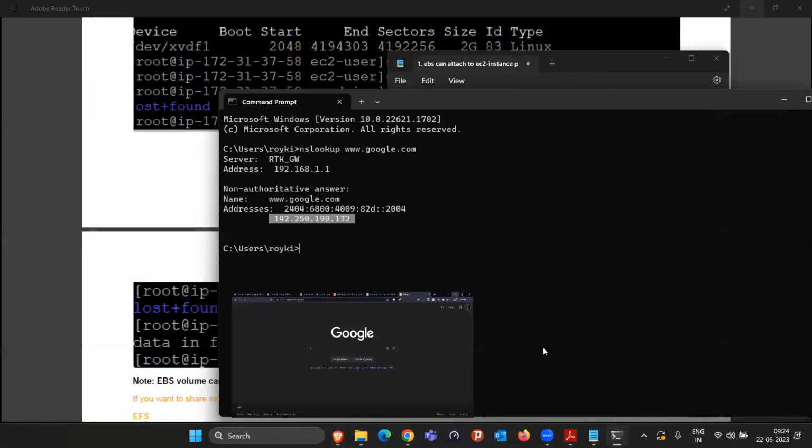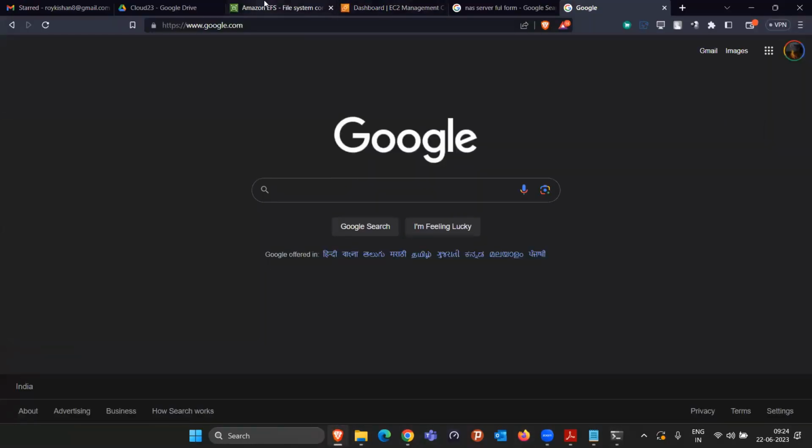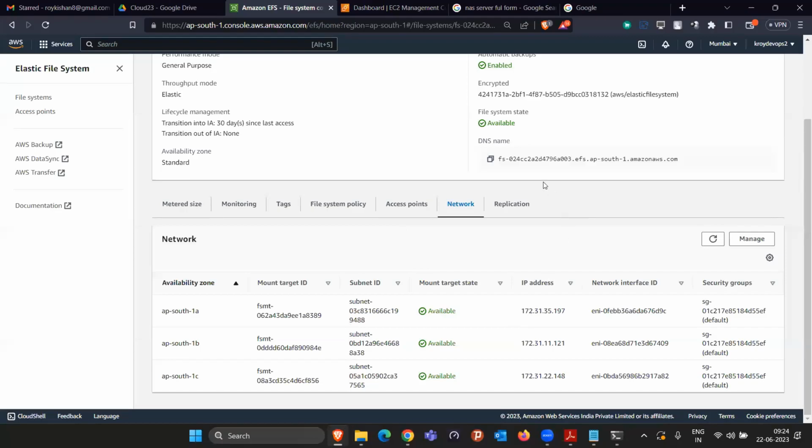So that means if you don't want to remember the IP address, that for every different machine I have to use a different IP, in that case just copy this DNS name. This is a single DNS name. It is so intelligent that if somebody connects to this DNS from 1A, they will find this IP. If somebody connects to this DNS from 1B, they will automatically find this IP. Either you can use this DNS in all three cases, or simply you can use the IP also. So I'm going to show you both ways. This is the first thing.